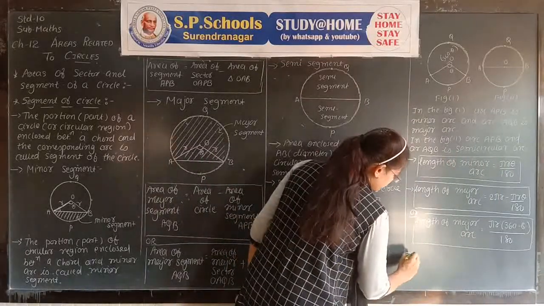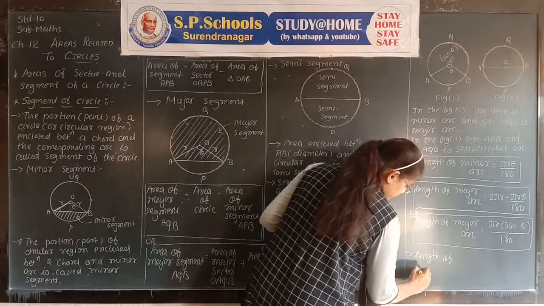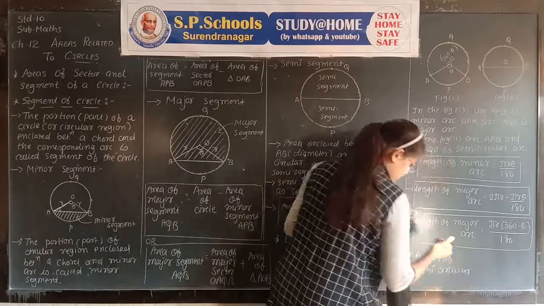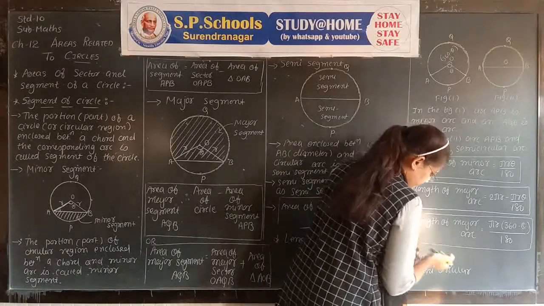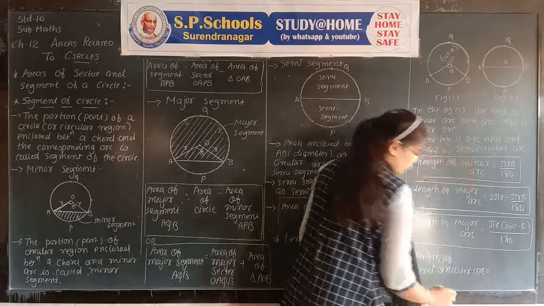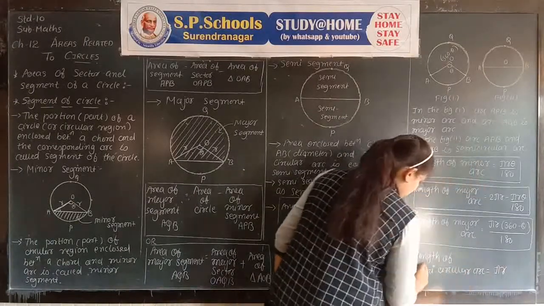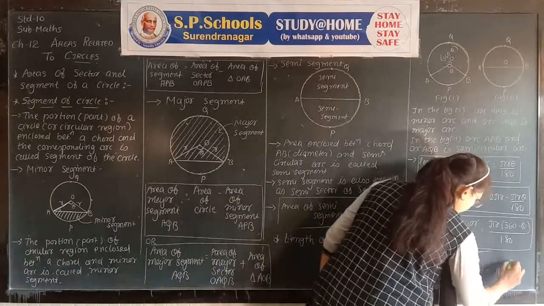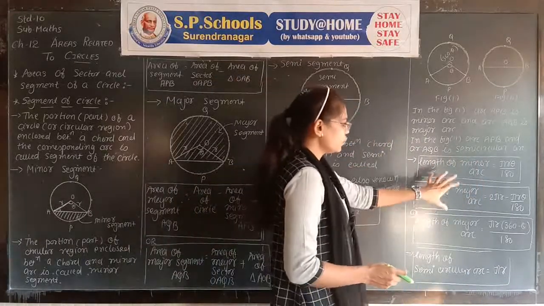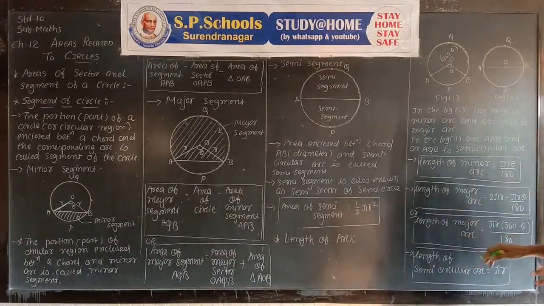Then the length of the semicircular arc is equal to half of the perimeter of the circle, half of the circumference, which is pi r. It is the length of the semicircular arc. Keep in mind the formulas to find the length of arcs: minor arc, major arc, and the semicircular arc.